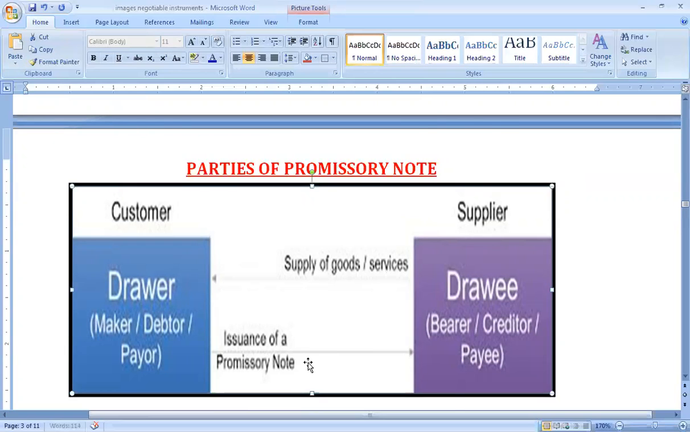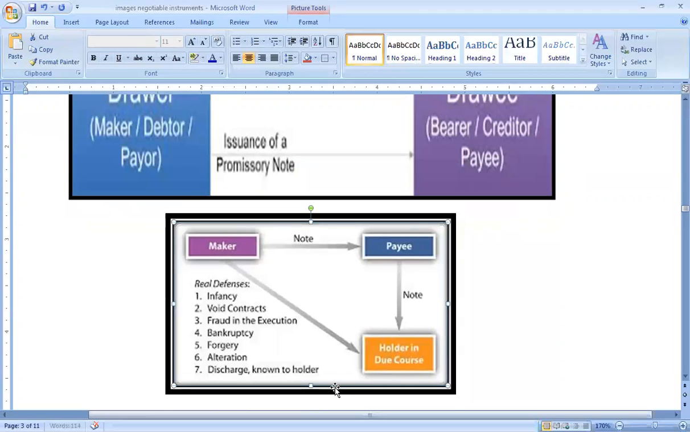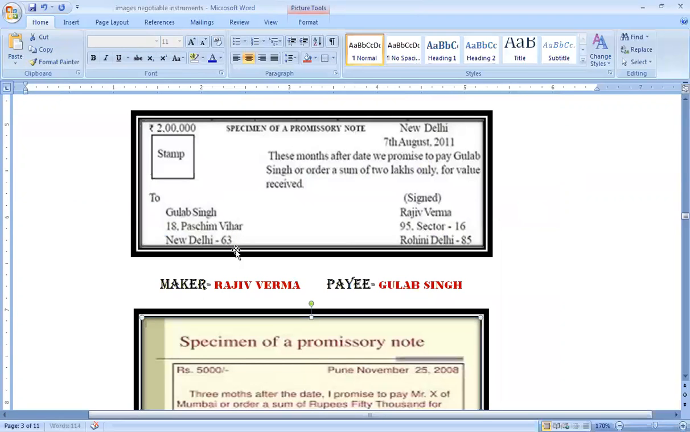So in that case, we have these two parties, a maker and a payee. The payee is a person who has to receive money. The maker is a person who has to pay this money. So see this specimen of promissory note. The amount is mentioned here, place is mentioned here, date of instrument is mentioned here, and the words mentioned are "3 months after date, we promise to pay."